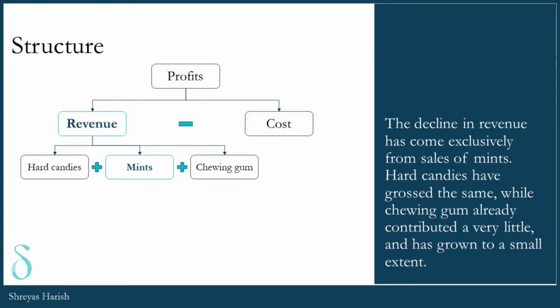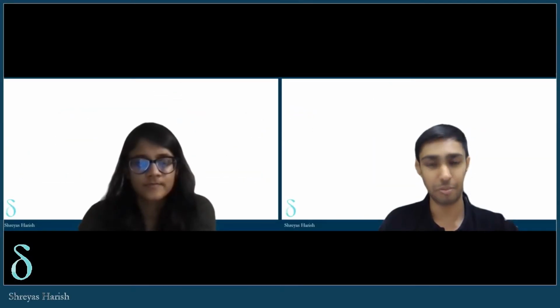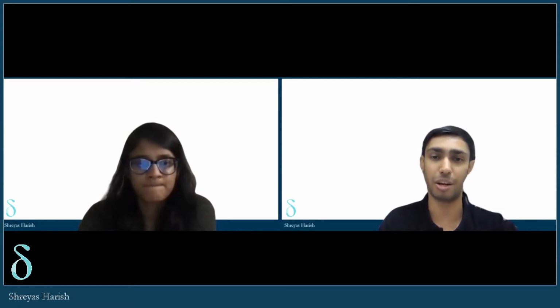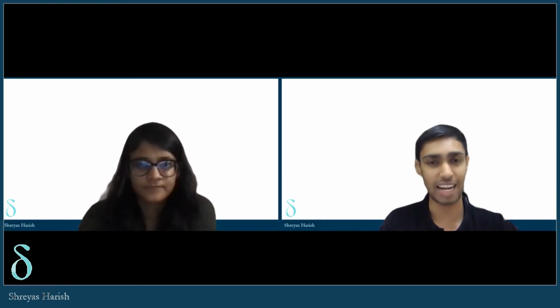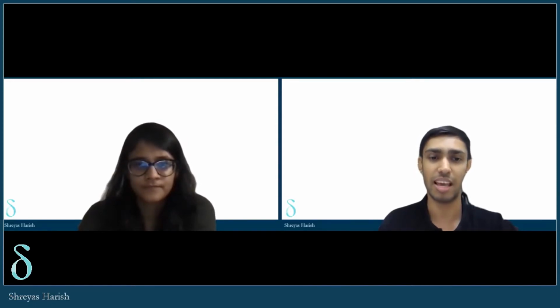Which are hard candies, mints, and chewing gum. I believe that we can perhaps break this down further into the number of consumers purchasing mints, the number of mints purchased per customer, and that multiplied with the price at which we are actually selling each of these should total to our revenue. And therefore, my hypothesis is that at least one of these three has gone down.